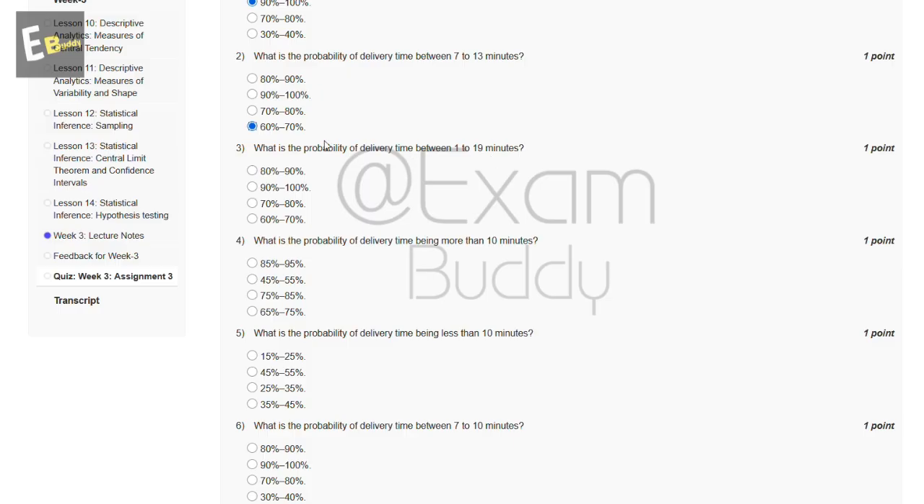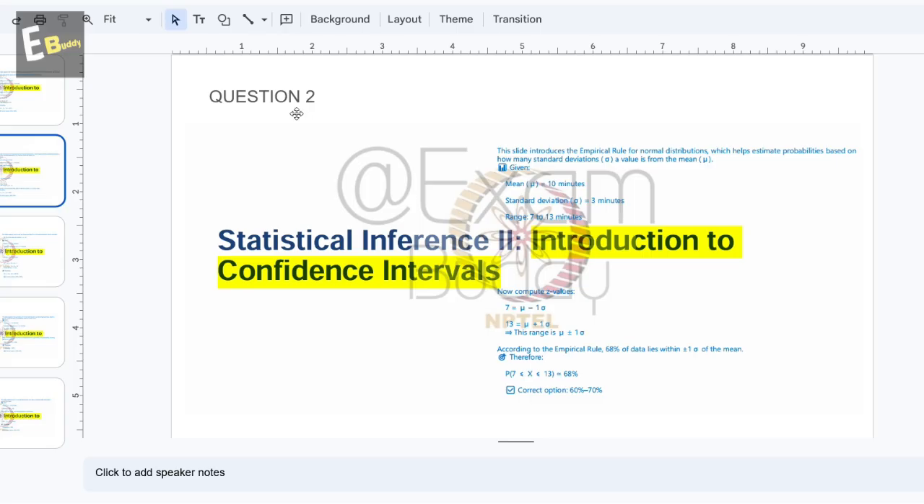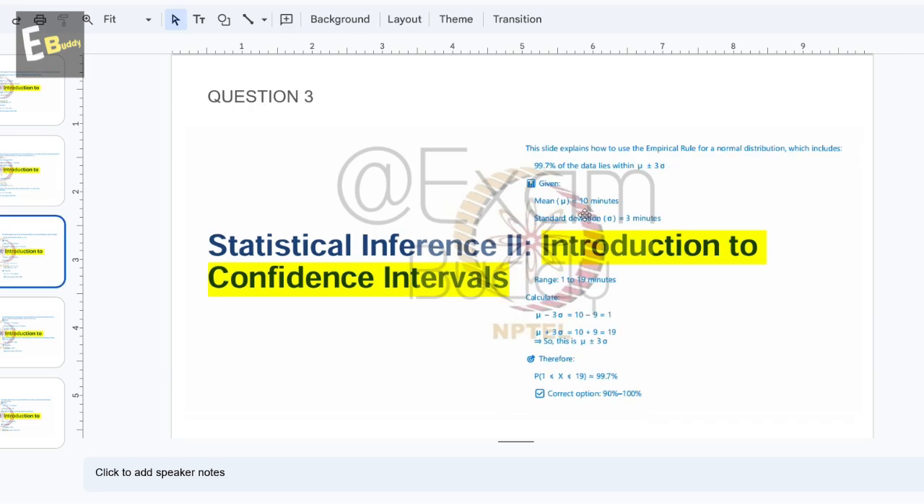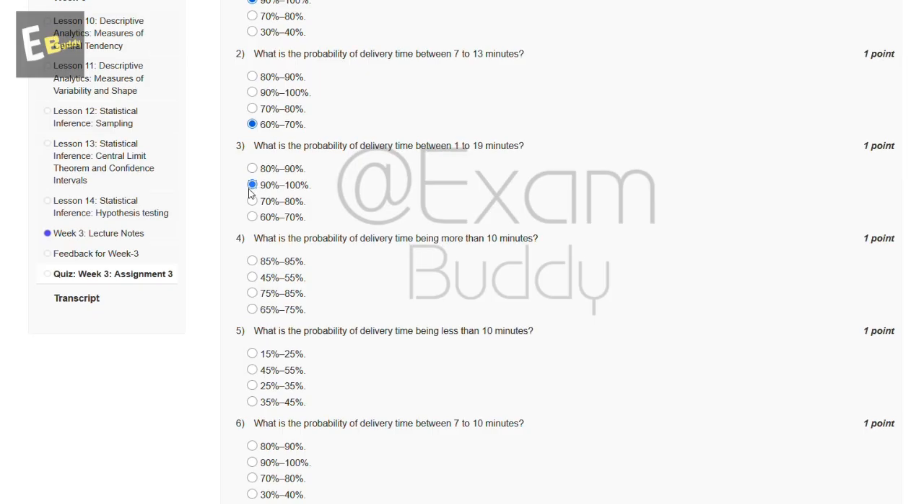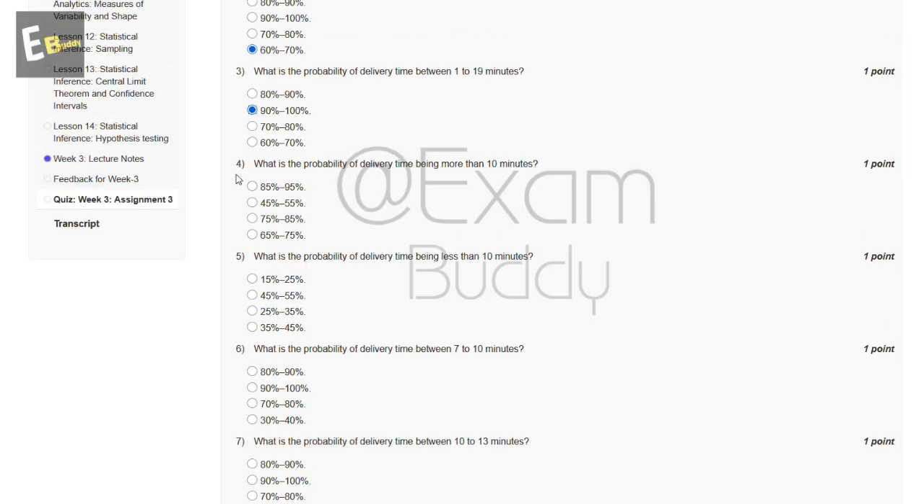So now let's check our calculation. Question third calculation is this, and the correct option is 90 to 100%. So the option of the third question is B, 90 to 100%. And the fourth question is, what is the probability of delivery time being more than 10 minutes?